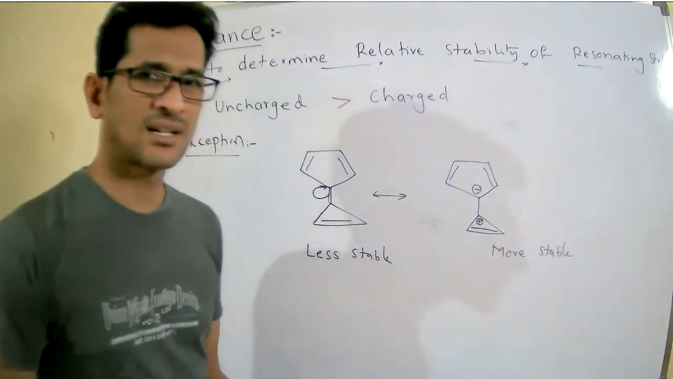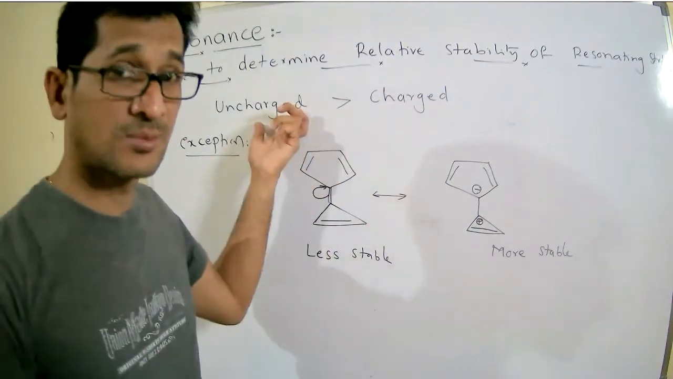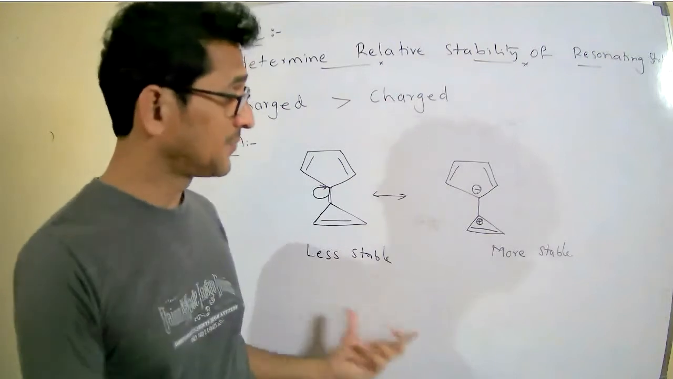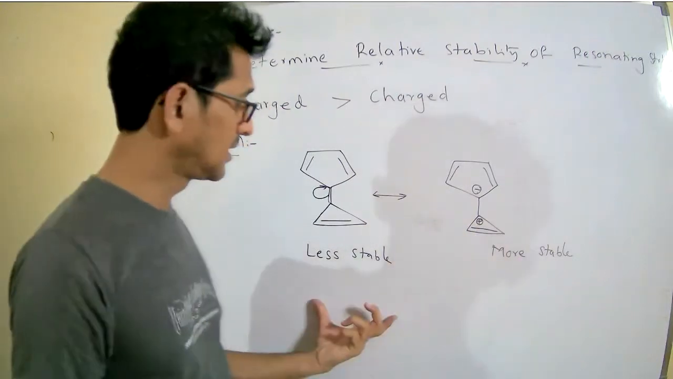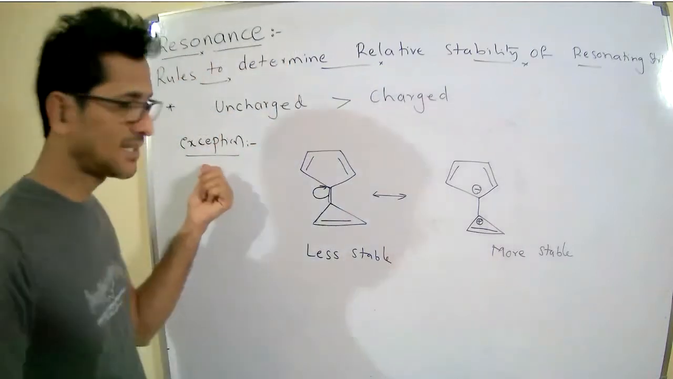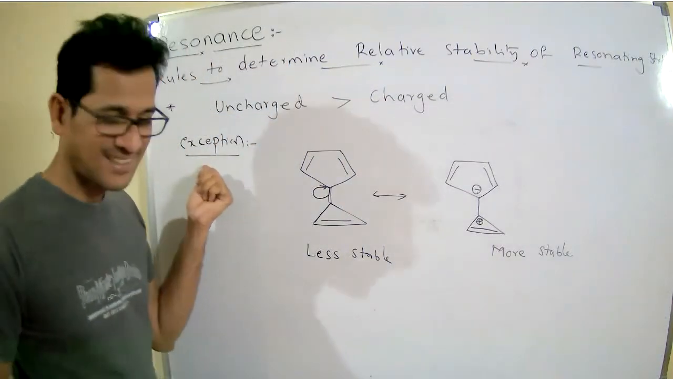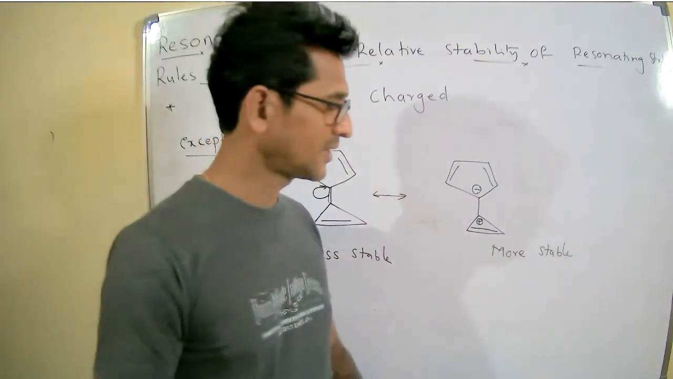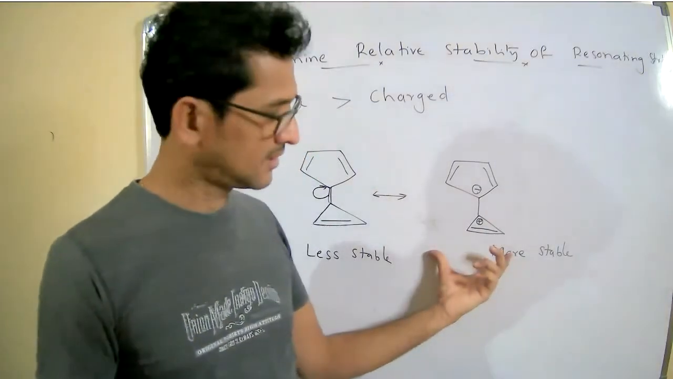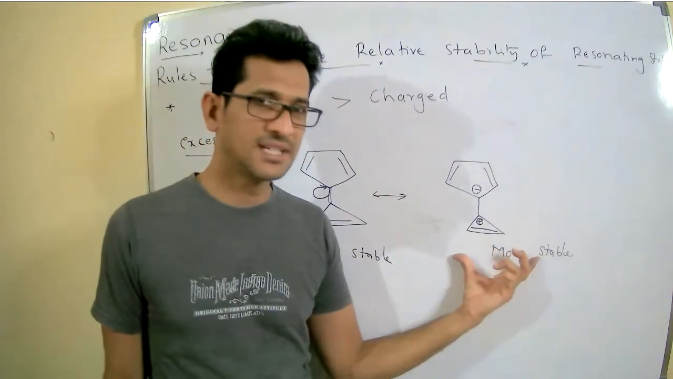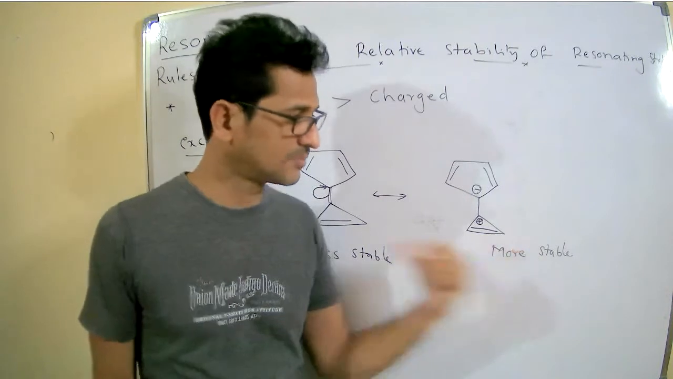How can you say that? Just now I mentioned that uncharged is more stable than the charged species, but now we are saying that the charged species is more stable than the uncharged species. How can you write like this? Because that is called the exception. That is generally called the exception. I will provide evidence for this, why this is more stable.